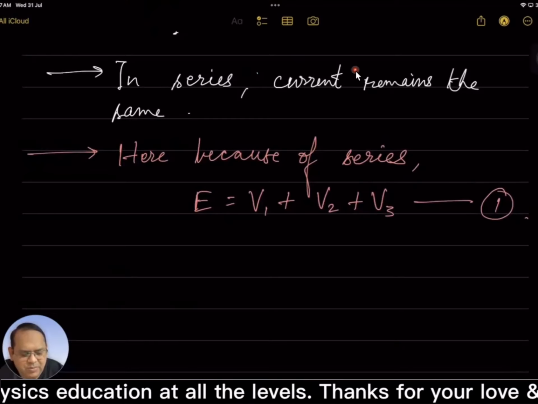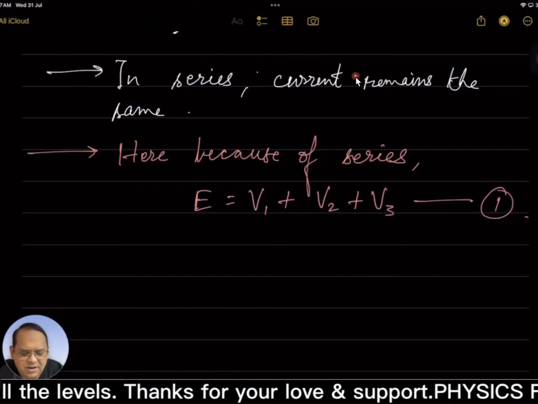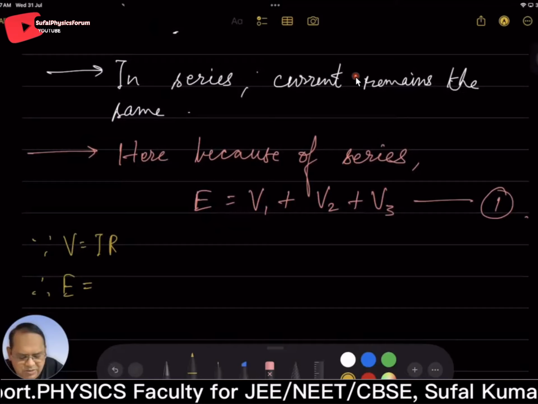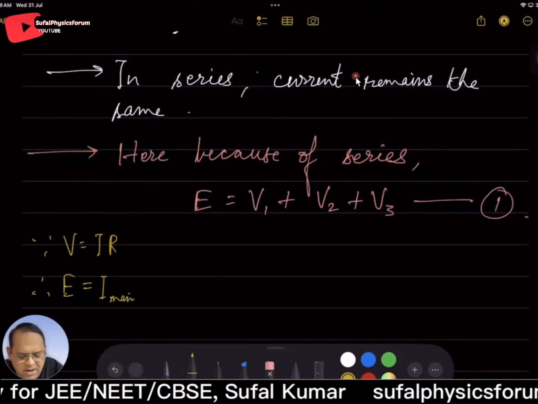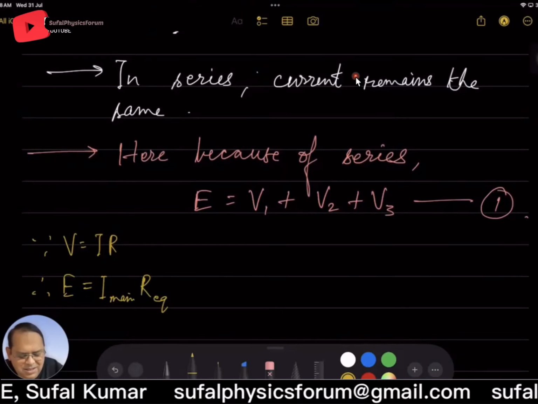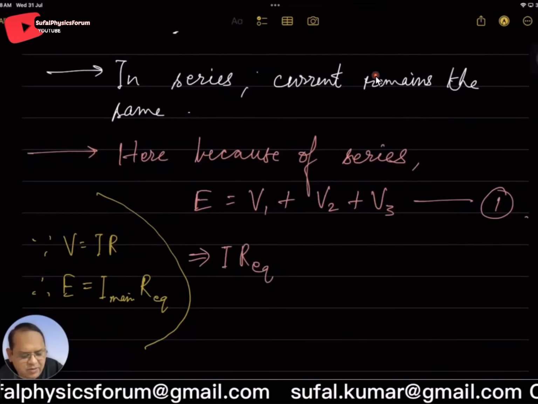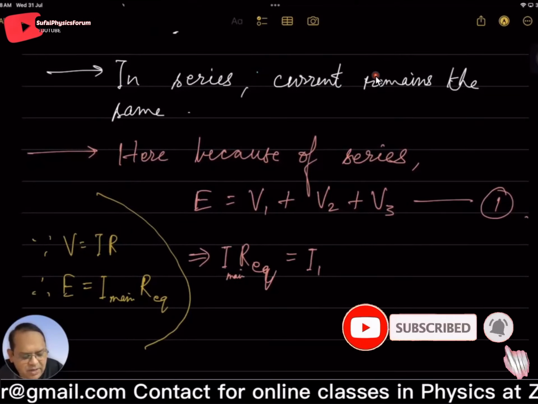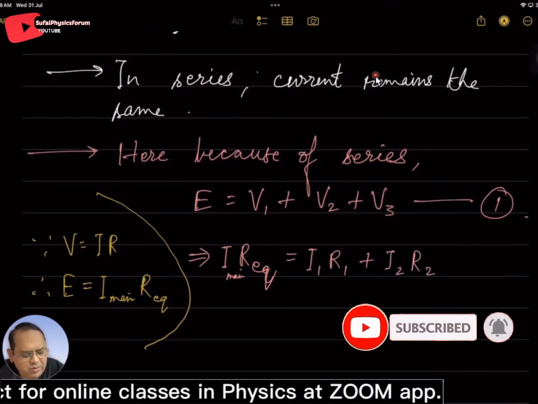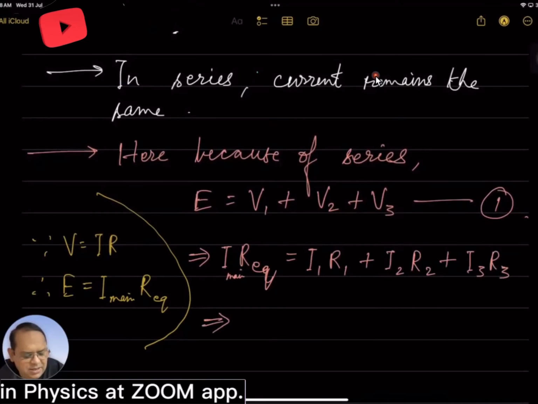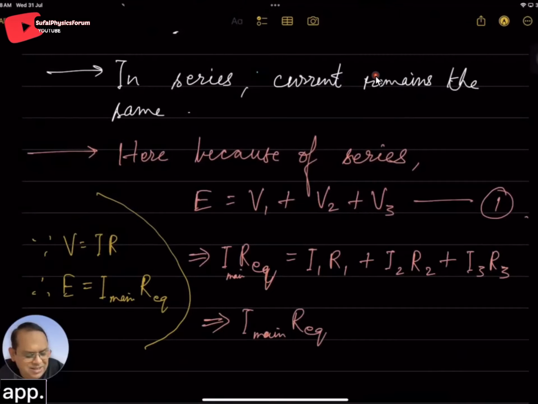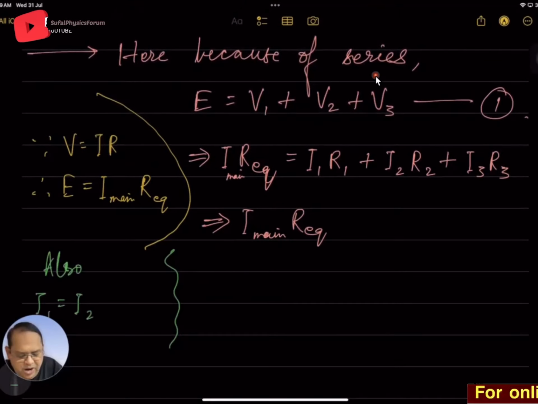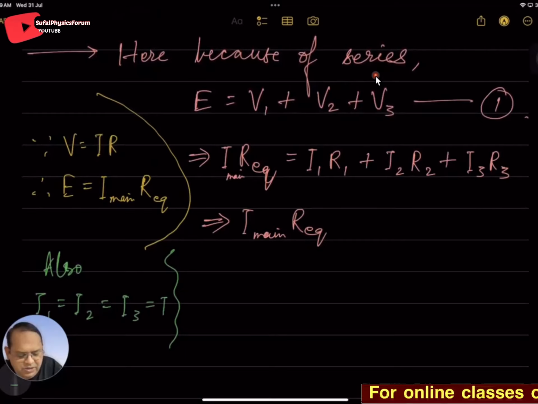If we want to replace those three resistors but current remains the same, since V is equal to IR, therefore E is equal to I main current and R equivalent in series. E is equal to I R equivalent, V is equal to I1. This was main current, I1 R1, I2 R2, I3 R3. It implies that I main R equivalent in series, of course, and also I1 is equal to I2 is equal to I3 is equal to I.